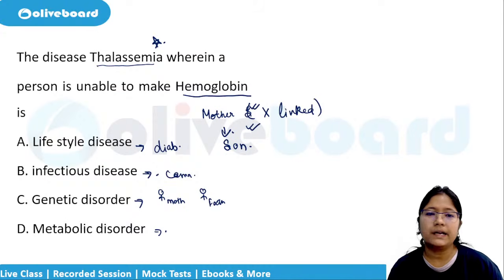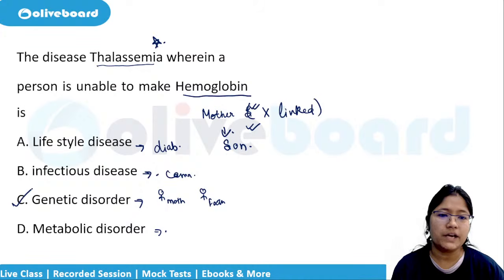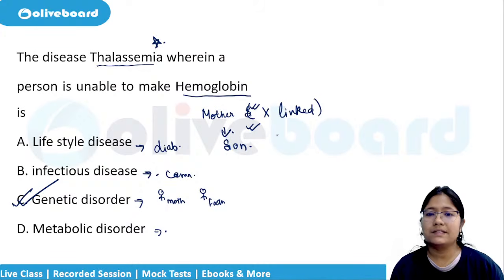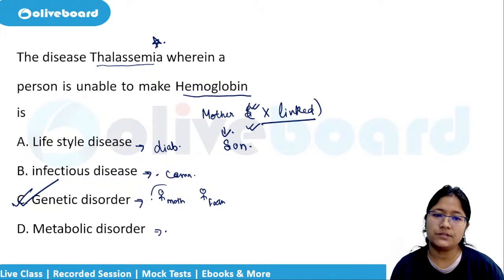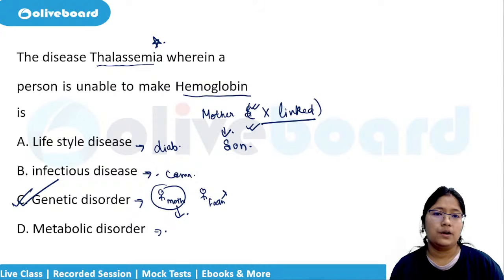Abhinav, very good. The correct answer here is that it is a genetic disorder. It is X-linked and transferred from mother. The father has nothing to do with thalassemia. Similarly, there are other diseases also that can be passed on from either of the parents.